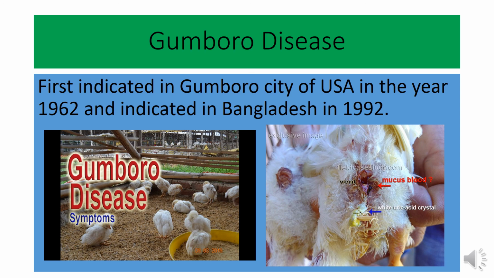When chickens are attacked by Gumboro disease, some precautions should be taken: separate healthy hens from sick hens because it is a viral disease, and bury the dead hens. Ensure biosecurity to stop the entrance of germs. After the attack there is no treatment, because this is a viral disease, so these measures should be taken.